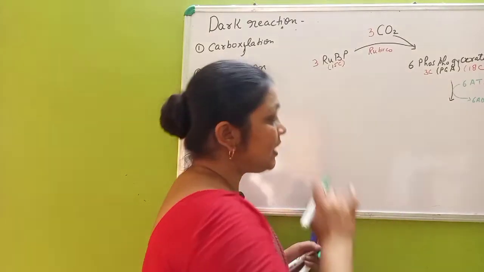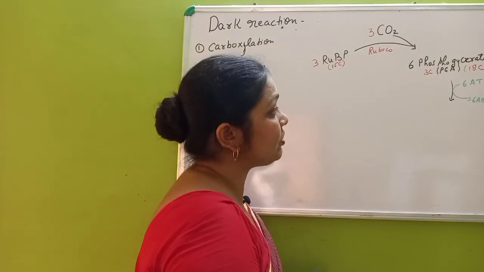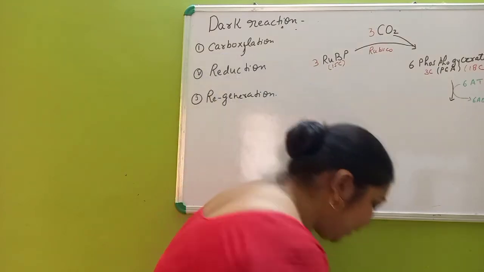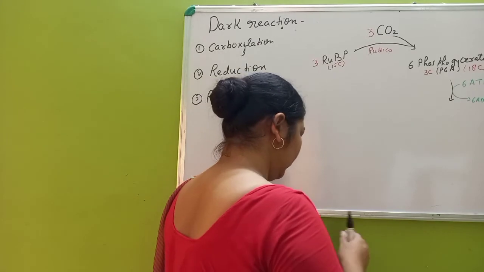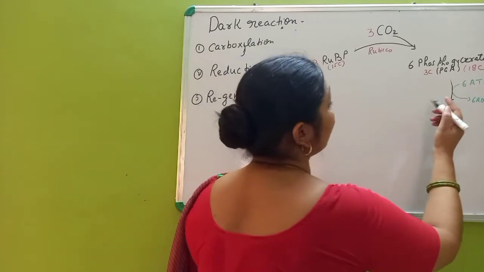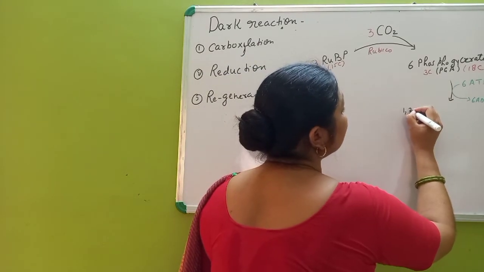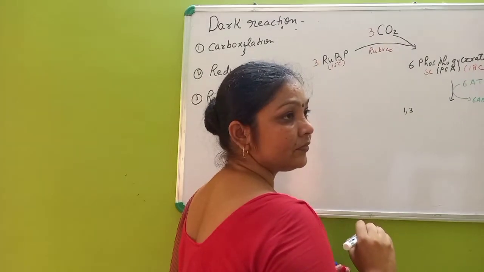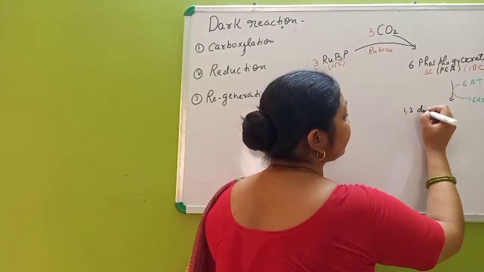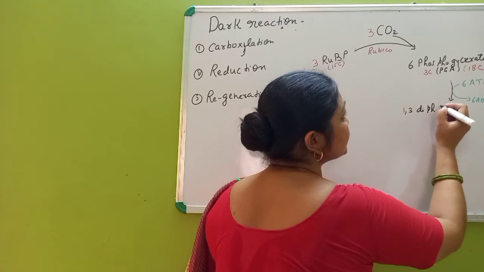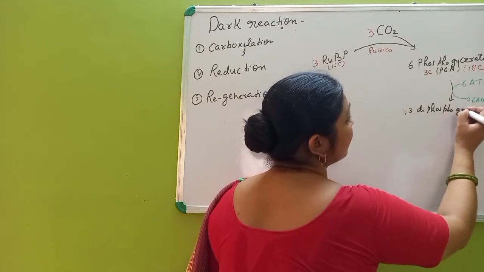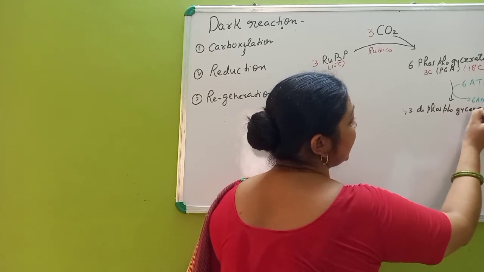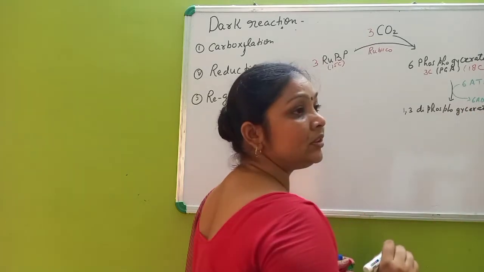And these 6 phosphoglycerates will now get converted into 1,3-diphosphoglycerate.